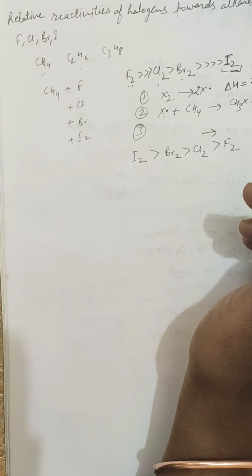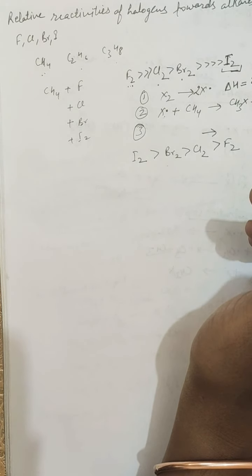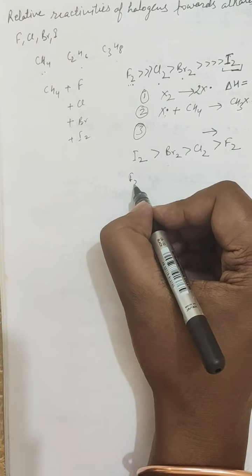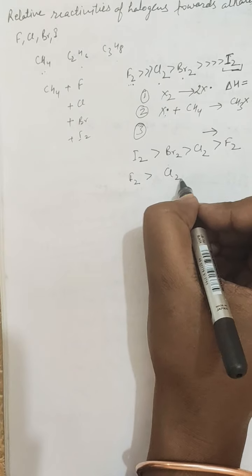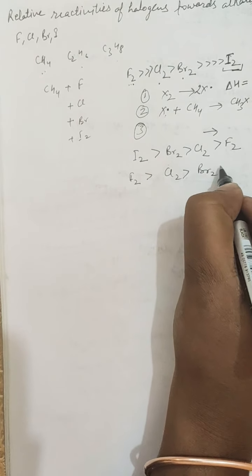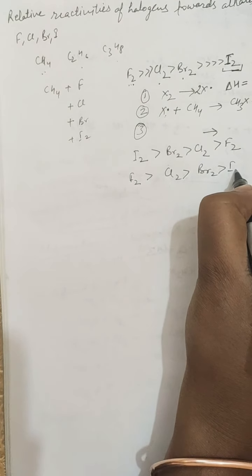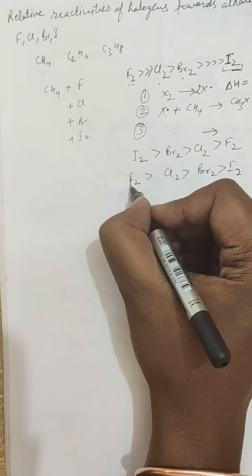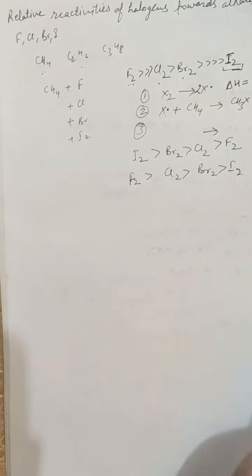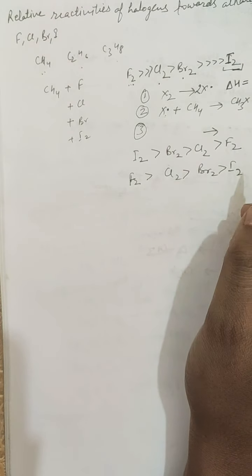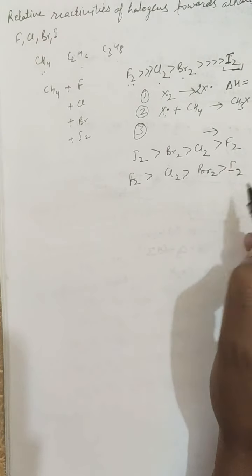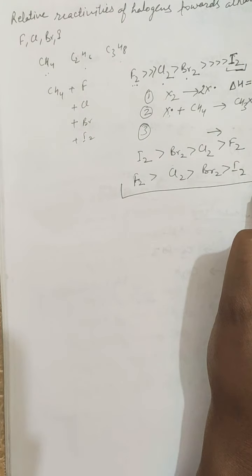So at a given temperature, the number of effective collisions in step 2 should decrease in the order: fluorine, chlorine, bromine and iodine. So this order agrees with the observed order of reactivity of halogens in halogenation of alkanes.